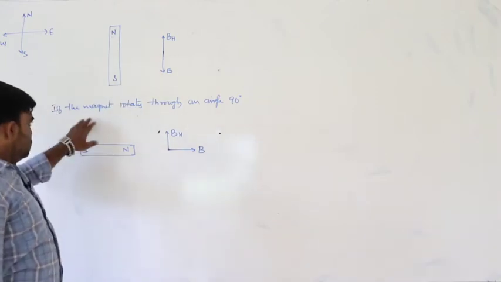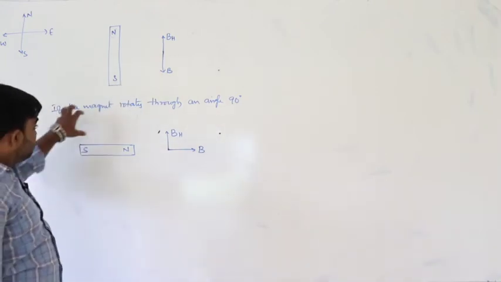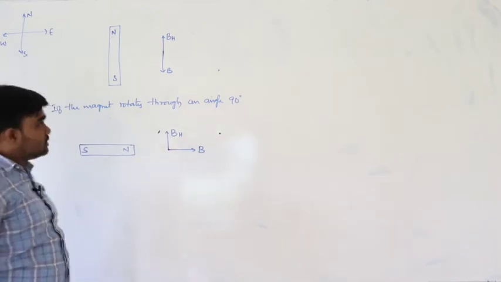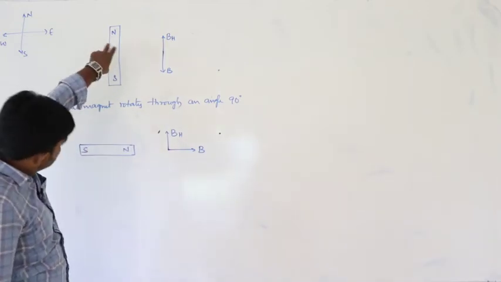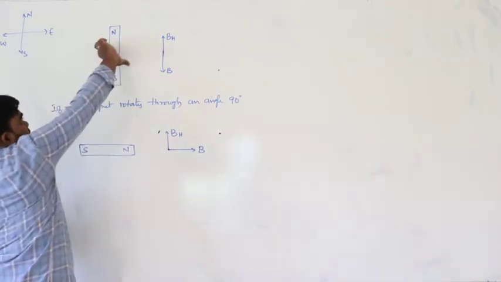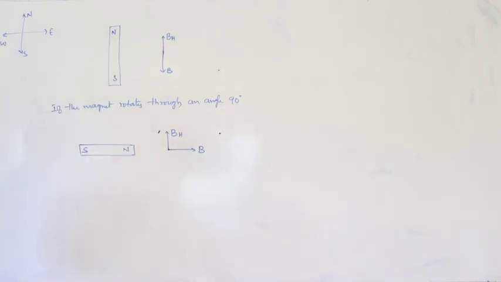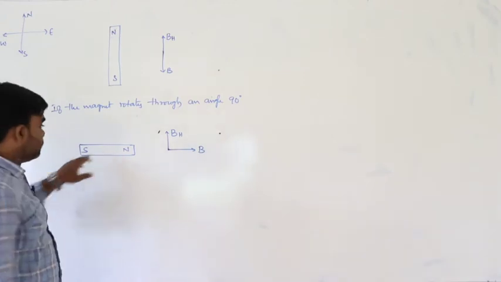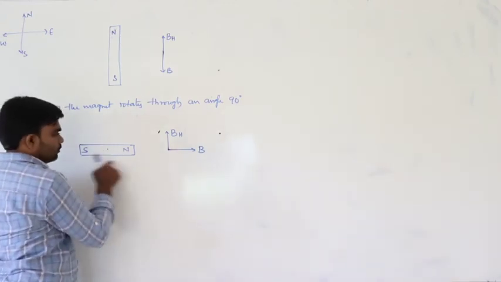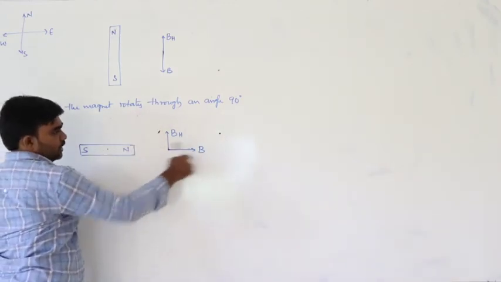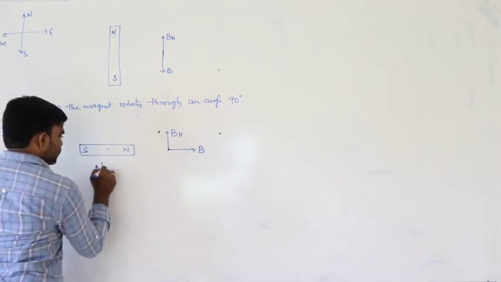Next, in this situation, if the magnet rotates through an angle of 90 degrees, in the clockwise direction or anticlockwise. First, here I am considering the clockwise direction. Now, this is BH and this is P. What is the net magnetic field here?